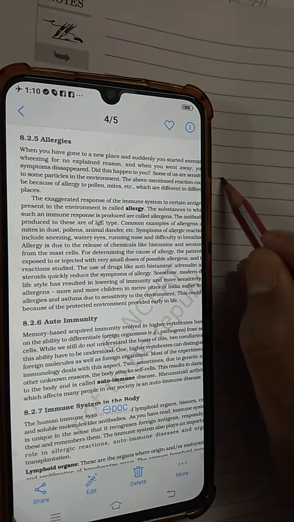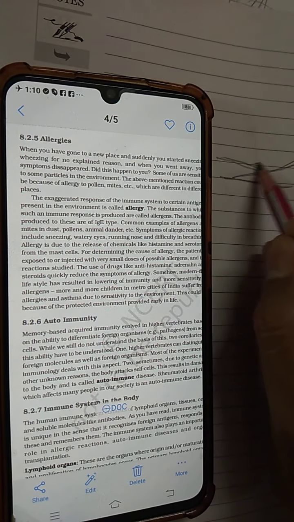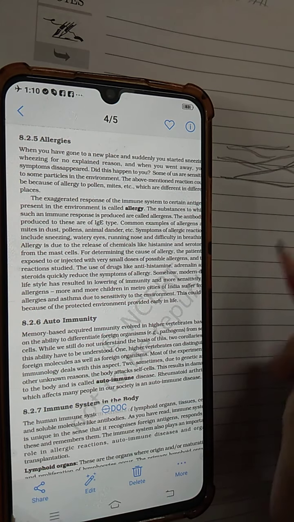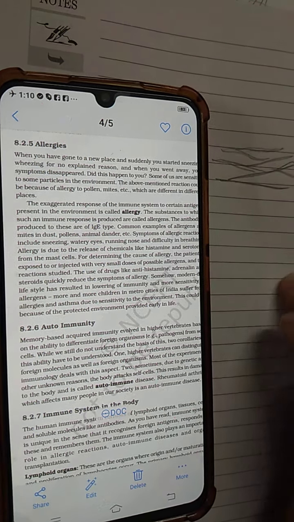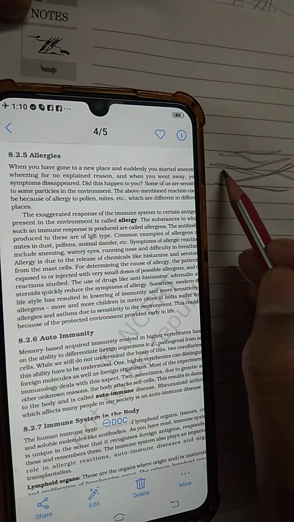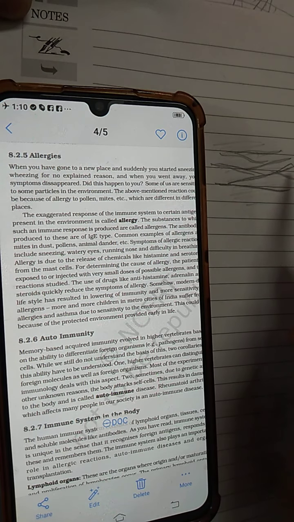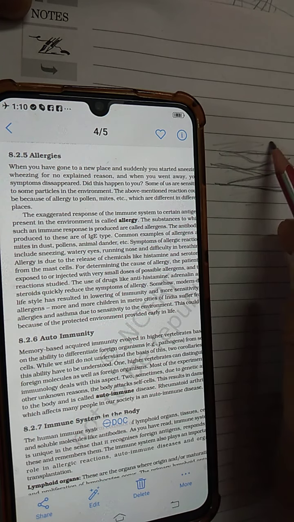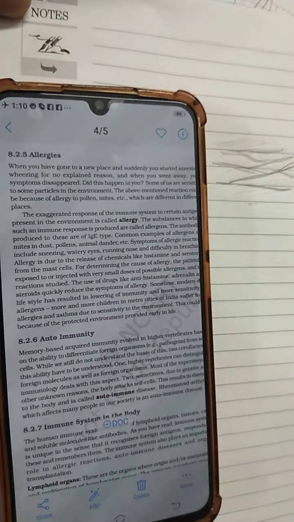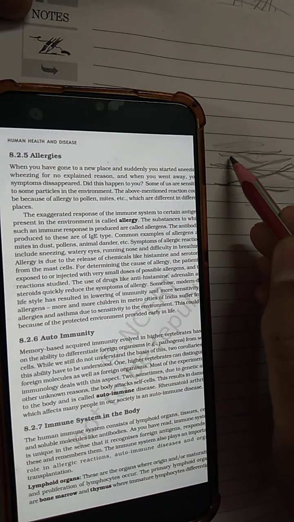Where do mast cells lie? Suppose this is the areolar tissue of your body. Areolar tissue is the packing tissue of your body, and in this areolar tissue there are certain cells embedded in the matrix. The areolar tissue has fibers, fibroblasts and reticular fibers, and some cells are embedded in it.